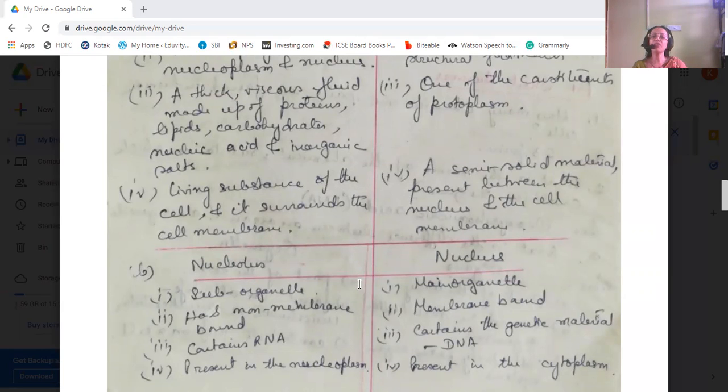Then we come to the difference between nucleolus and nucleus. Nucleolus is a suborganelle, whereas nucleus is a main organelle. Nucleolus is non-membranous, not bound by a membrane, whereas nucleus is membrane-bound. Nucleolus contains RNA, whereas nucleus contains the genetic material DNA. Nucleolus is present in the nucleoplasm, whereas nucleus is present in the cytoplasm.